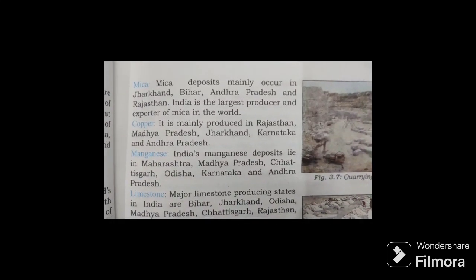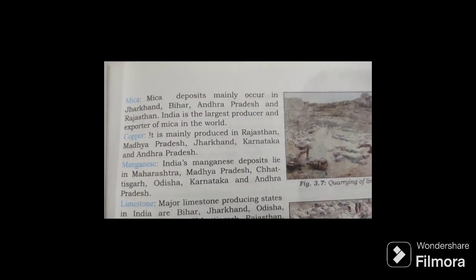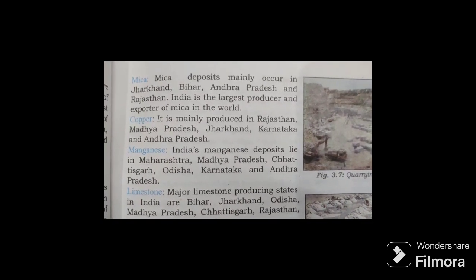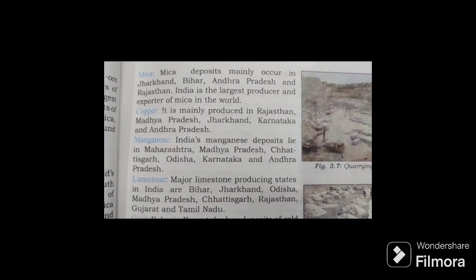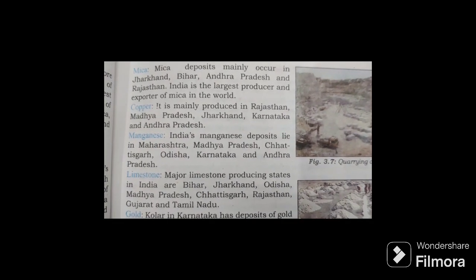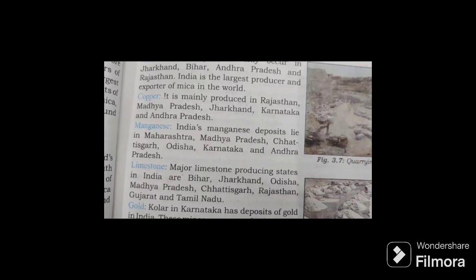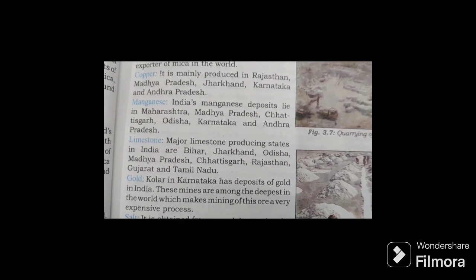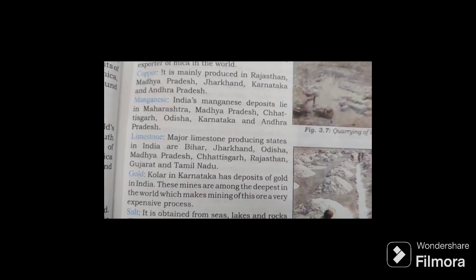Copper. It is mainly produced in Rajasthan, Madhya Pradesh, Jharkhand, Karnataka and Andhra Pradesh. Manganese. India's manganese deposits lie in Maharashtra, Madhya Pradesh, Chhattisgarh, Odisha, Karnataka and Andhra Pradesh. Limestone. Major limestone producing states in India are Bihar, Jharkhand, Odisha, Madhya Pradesh, Chhattisgarh, Rajasthan, Gujarat and Tamil Nadu.